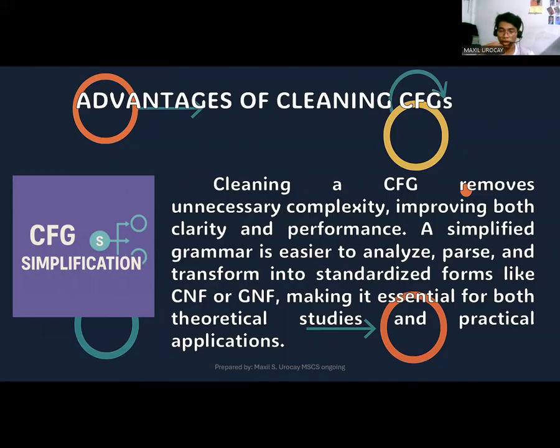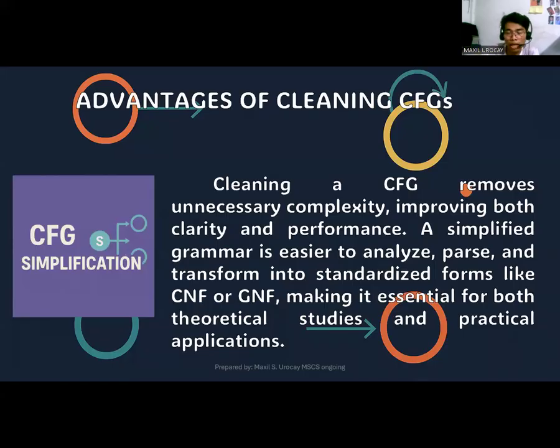Cleaning a CFG, the context-free grammar, will basically remove the unnecessary complexity, improving both clarity and performance. A simplified grammar is easier to analyze, parse, and transform into standardized forms like the Chomsky normal form or Greibach normal form, making it essential for both theoretical studies and practical application.